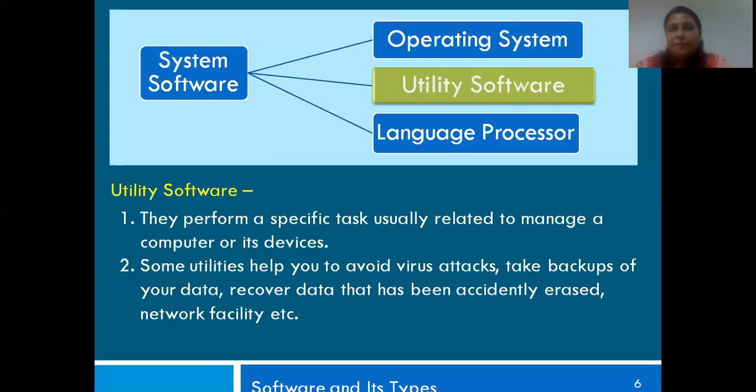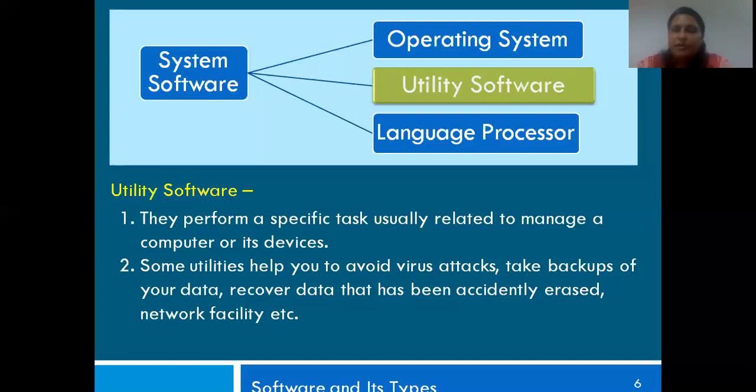So for example, a printer should print. The program is already available in your utility software, and that is how your printer comes to use. So your utility software performs all these kinds of functions for you.